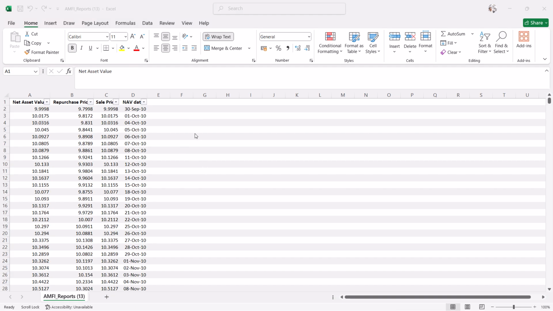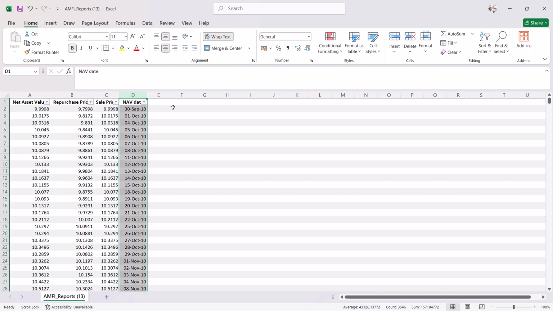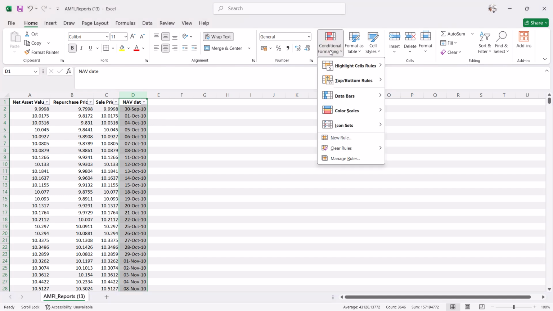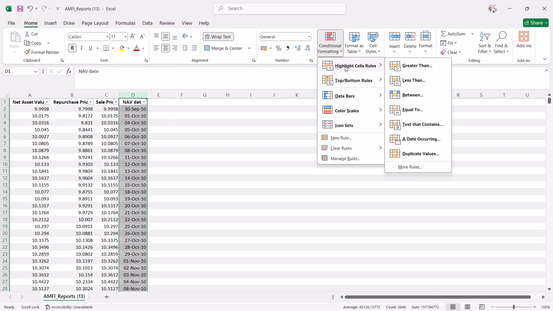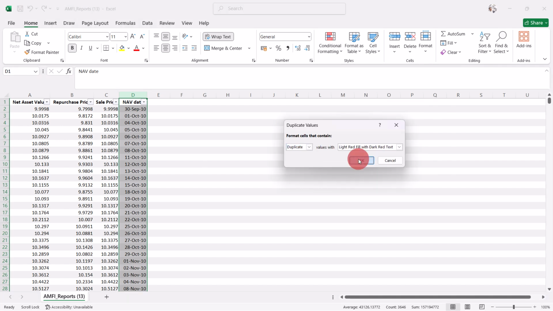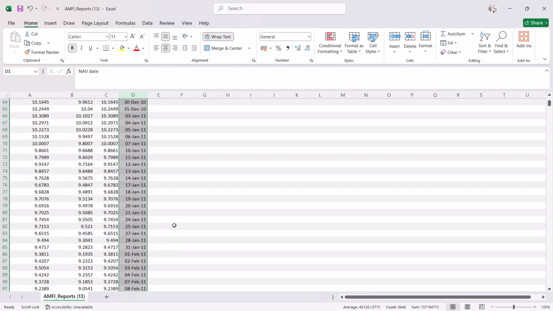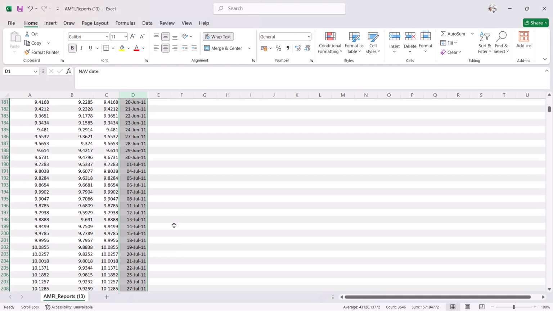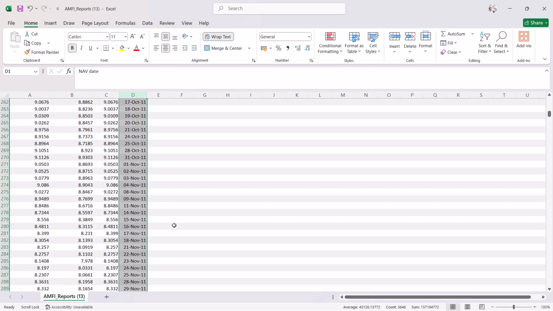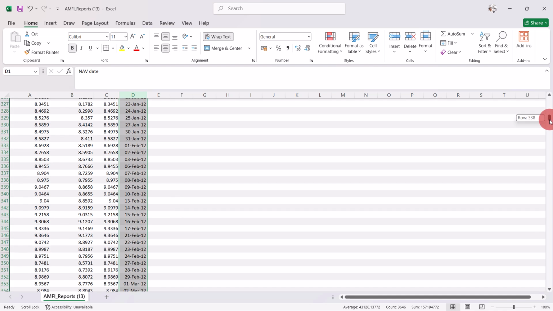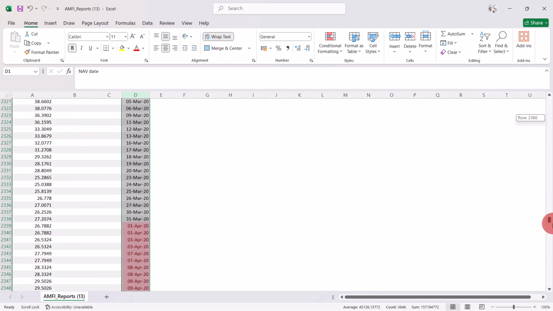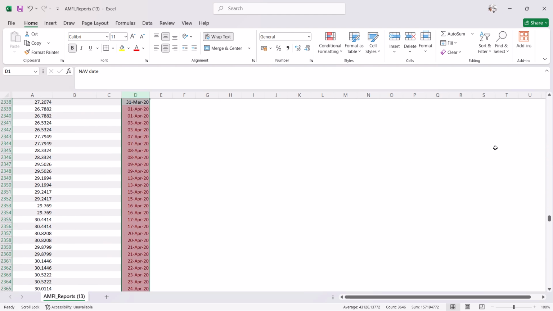After that, you need to ensure that there should not be any duplicates in column D, which is NAV data. So to identify the duplicates, go to conditional formatting, select highlight cell rules and click duplicate values. This will show whether the cells contain duplicate values or not. Yeah, we have the duplicate values.